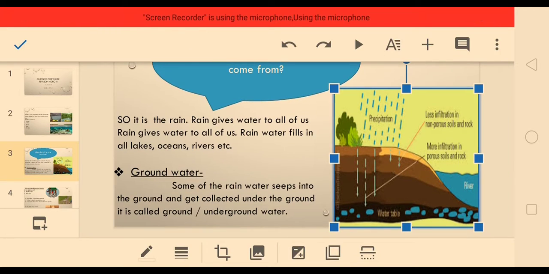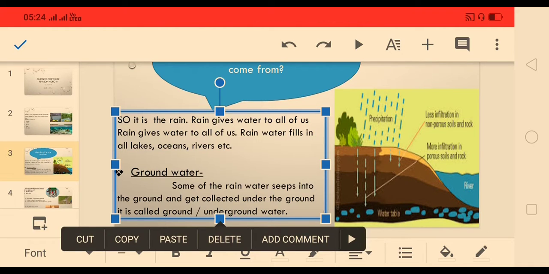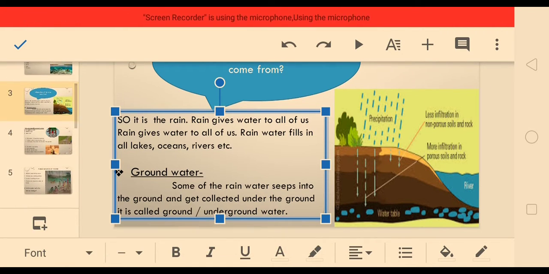Okay, understood? Groundwater or underground water.